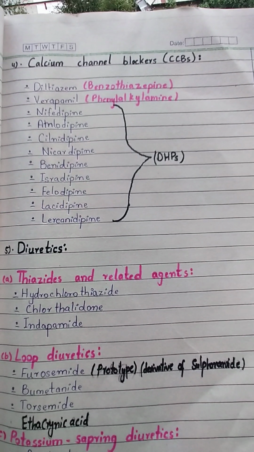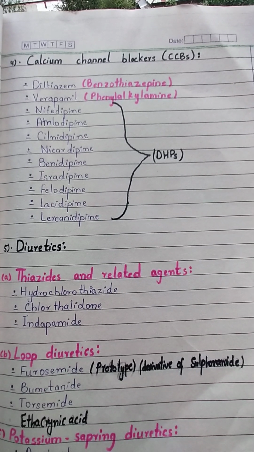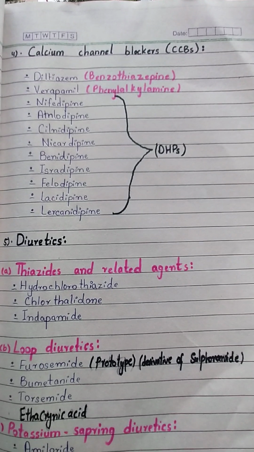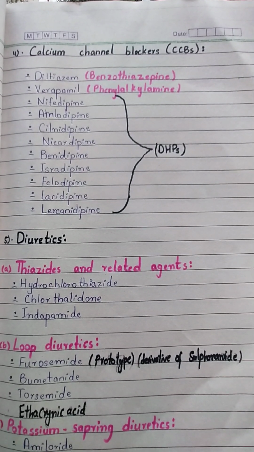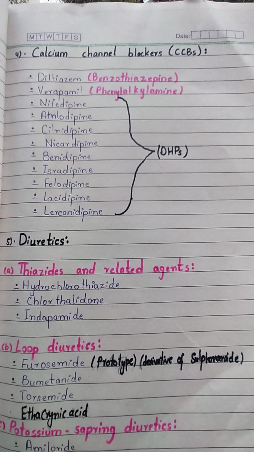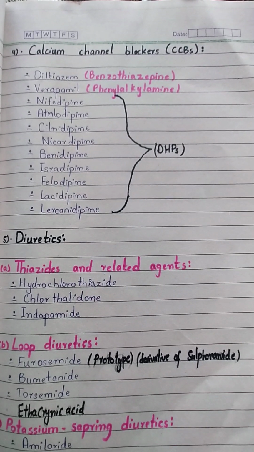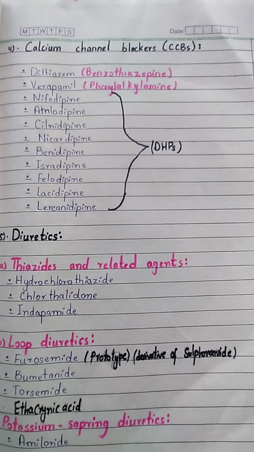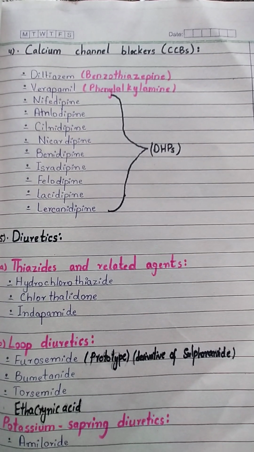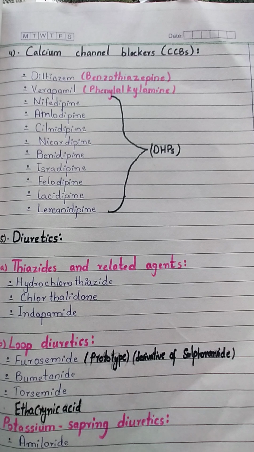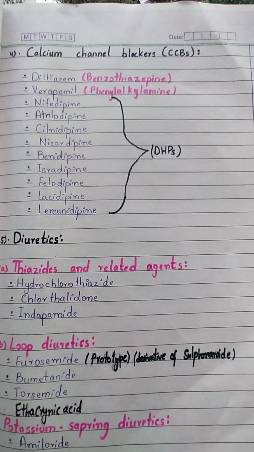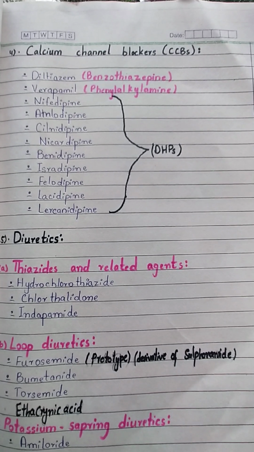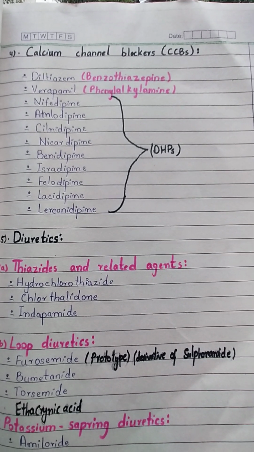Among these, two are distinct, one is cardioselective and the other one is vasoselective. You have discussed that in detail in the lectures. So what are CCBs? The fourth class of antihypertensive drugs is calcium channel blockers. Calcium channel blockers include benzothiazepines and phenylalkylamine. Benzothiazepines contain only one drug, diltiazem, and phenylalkylamine is verapamil. Others are dihydropyridines, the pines. You people can memorize with that.